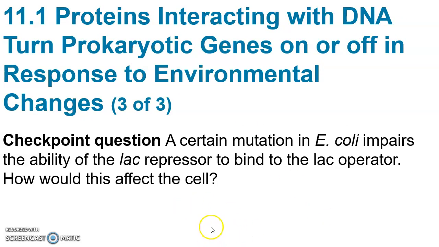Okay, so here's a really good checkpoint question for you to answer on your own. A certain mutation in E. coli impairs the ability of the Lac repressor to bind to the Lac operator. How would this affect the cell?